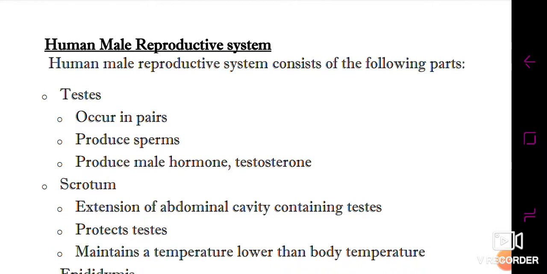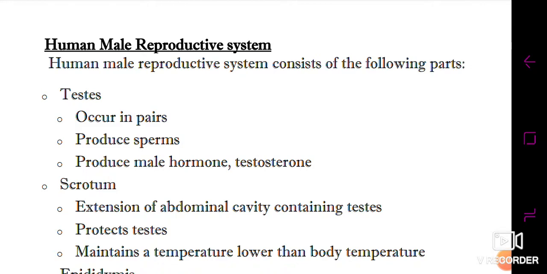Also, they are responsible for maintaining a temperature much lower than the body temperature. The temperature should be about 1 to 3 degrees centigrade lower.